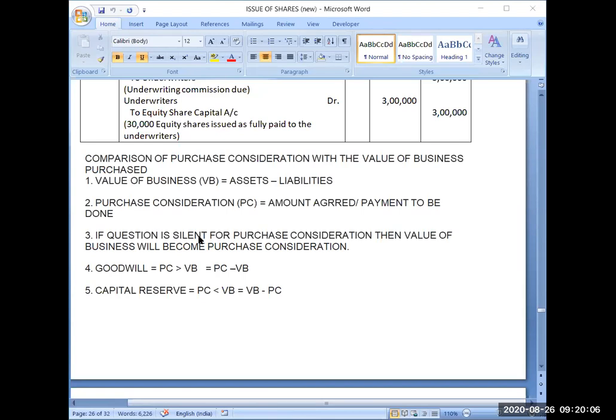Now, suppose the question has given you only one value, means the question has given you the value of assets and liabilities, but the question is silent on purchase consideration. The question has not told the amount agreed. Then what will we do? Then we will assume the value of business as purchase consideration. In such a case, when the question is silent on the purchase consideration agreed, we will assume that value of business is itself the purchase consideration. Please first tell me whether these 3 points are clear or any queries there.